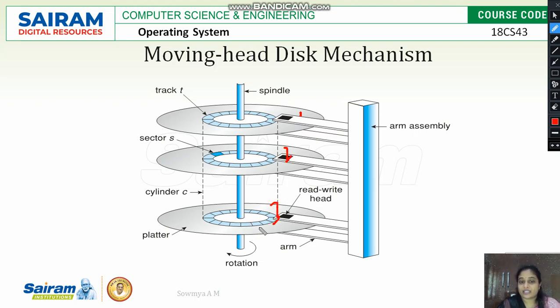The disk is always placed inside the spindle, in contact with the read-write head. The space where data can be saved is called a track, and each track is divided into a number of sectors. The imaginary line drawn through all the tracks is called a cylinder, and the outer layer of the disk is the platter. The disk rotates clockwise or anti-clockwise as defined by the computer, and that makes the tracks move and come into contact with the read-write head.